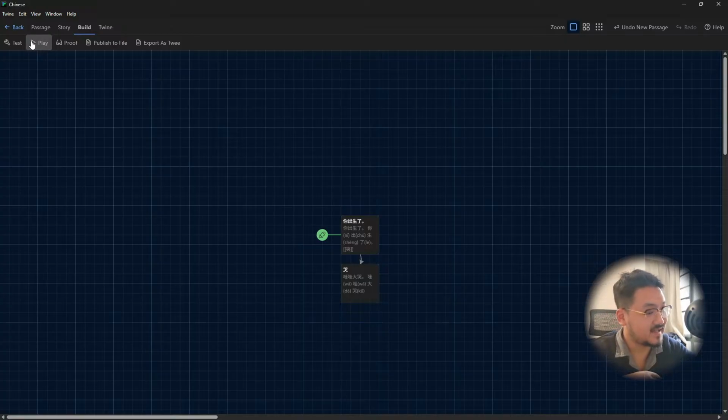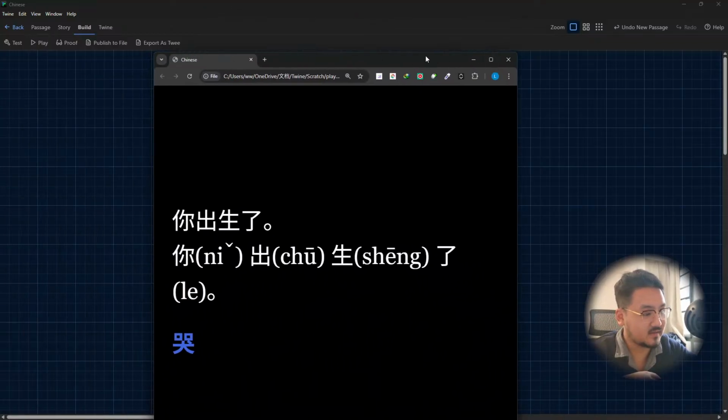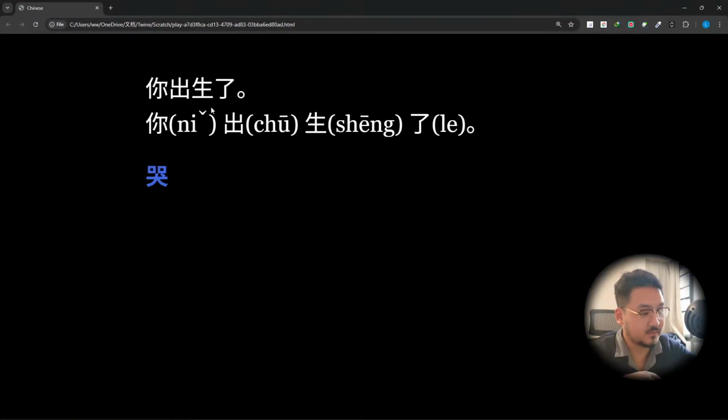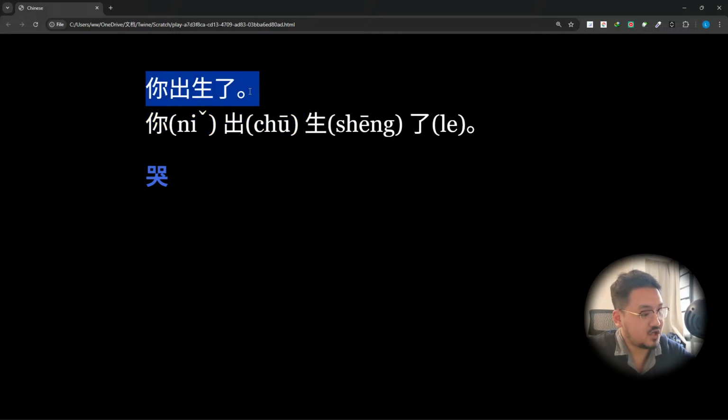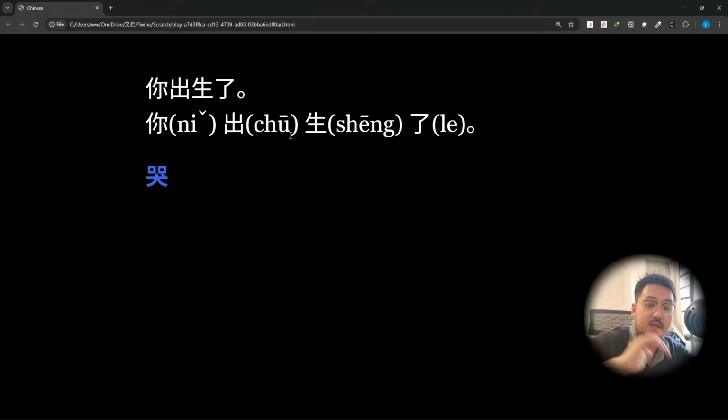Okay, so you can play, and then you're going to experience something like this. 你出生了. This is the unabridged Chinese version, right? Just pure characters, just like adult Chinese read things without pinyin. Pinyin is like a help, okay? So here, 你, right? Remember, this is a little bit not correct, because this should be above it. We did that correctly, it's just not rendered correctly, so you have to be aware of that.